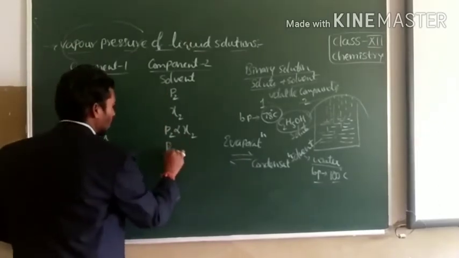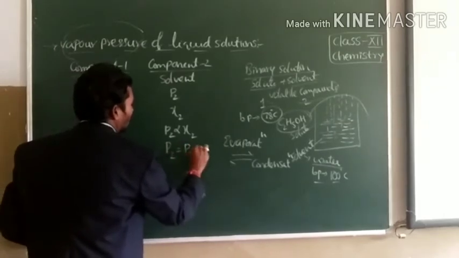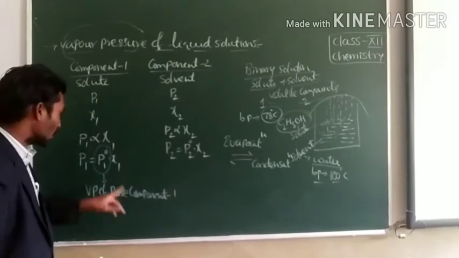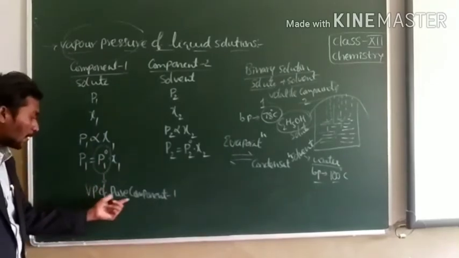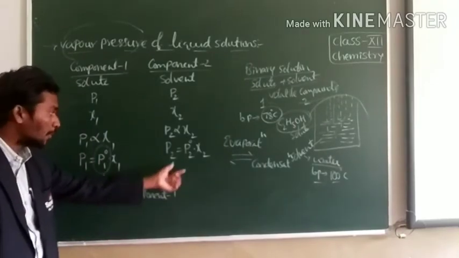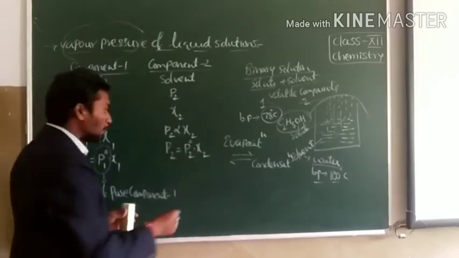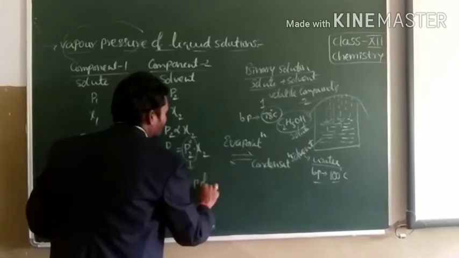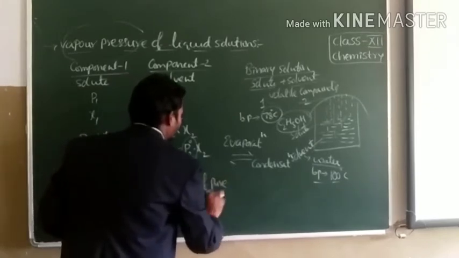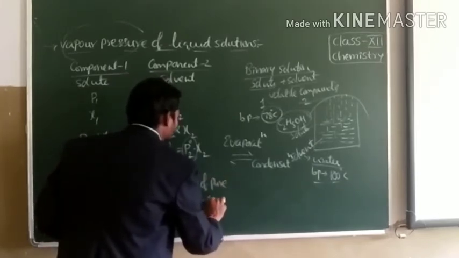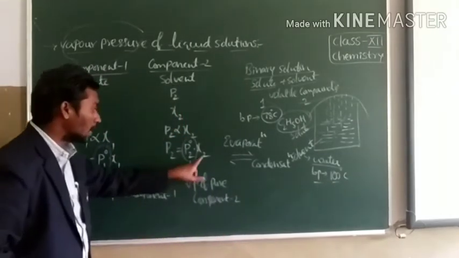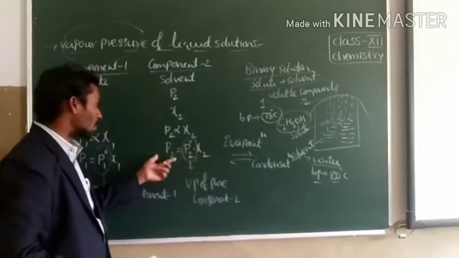You can write P2 is equal to P2 naught into chi2. Here P1 naught means vapor pressure of pure component 1. P2 naught means vapor pressure of pure component 2, and chi2 is the mole fraction of component 2.